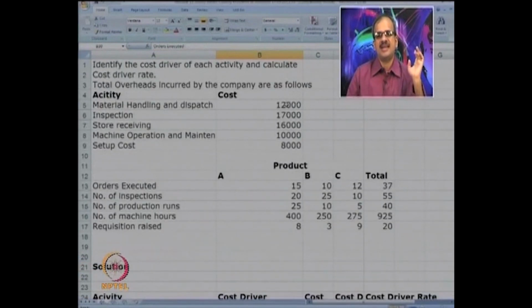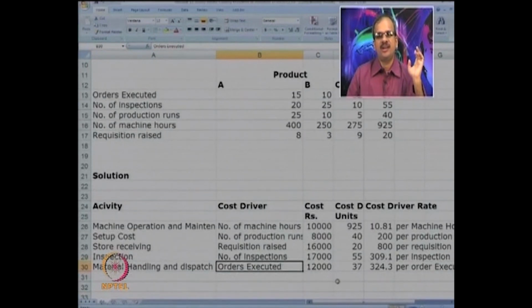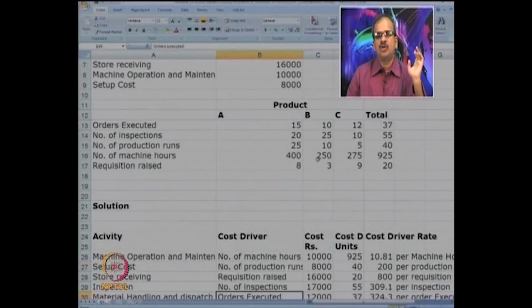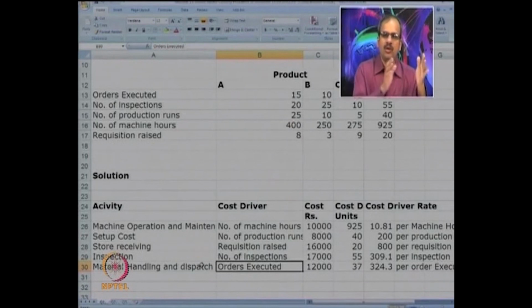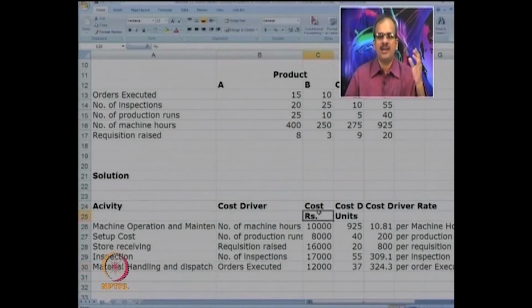So the costs as given have been put here, and the total for the related cost driver is given. So you know now the activity, you have identified the cost driver. So we look at the cost of the activity and the cost driver unit for the same. So number of machine hours is 925.